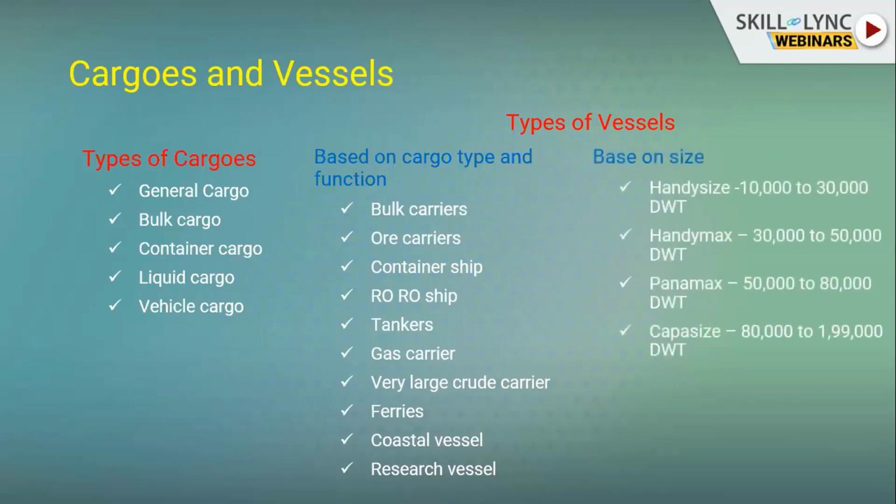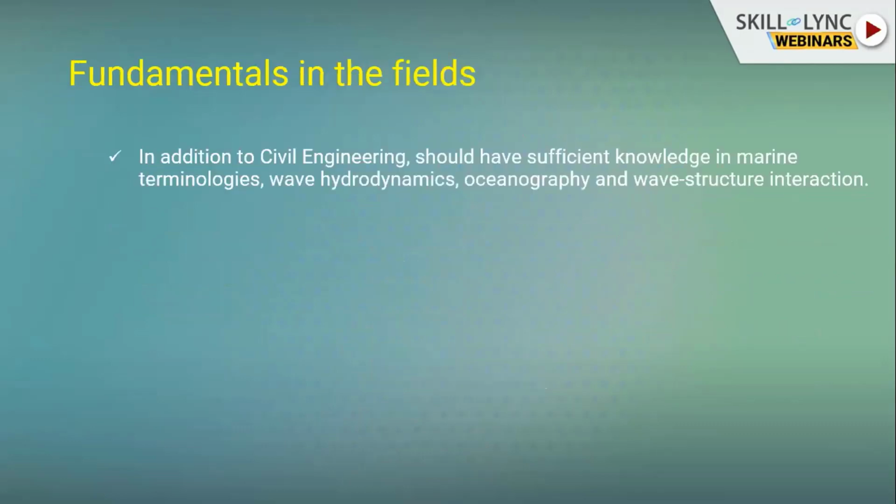Based on the size, it will be classified into four types. Handy size is based on DWT, that is deadweight tonnage, the deadweight of cargo and fuel. Handy size is the smallest one. It will handle 10,000 to 30,000 tons of cargo. Similarly, for Handymax, Panamax and Capesize, we'll see the fundamentals in the field.